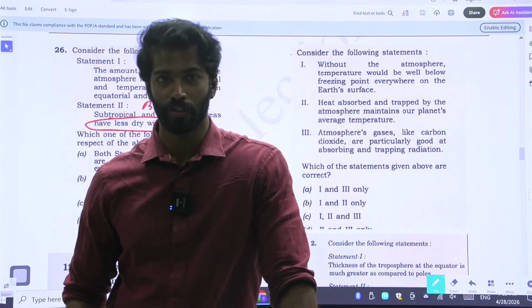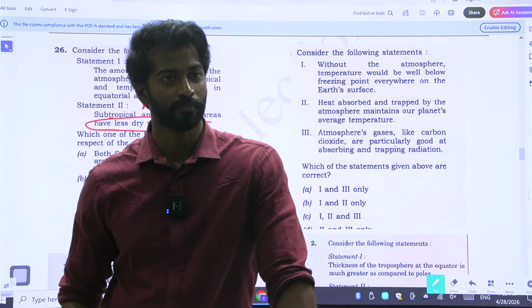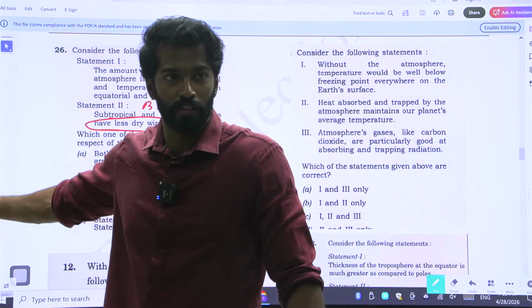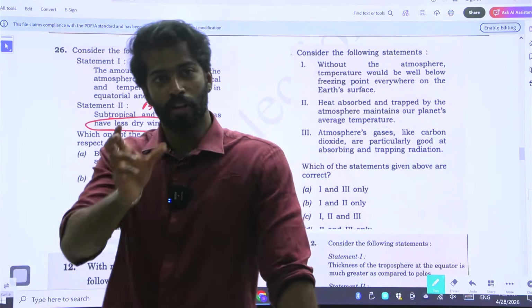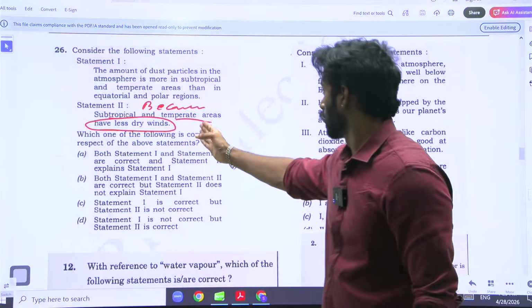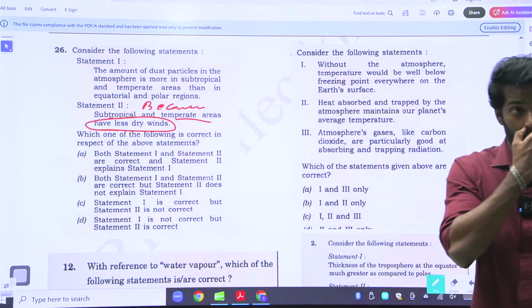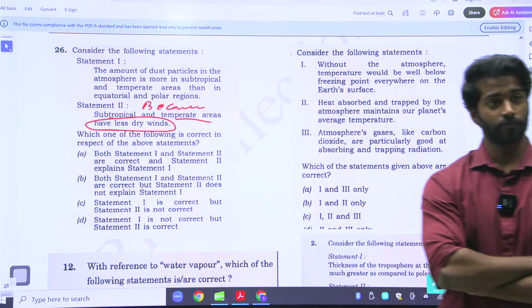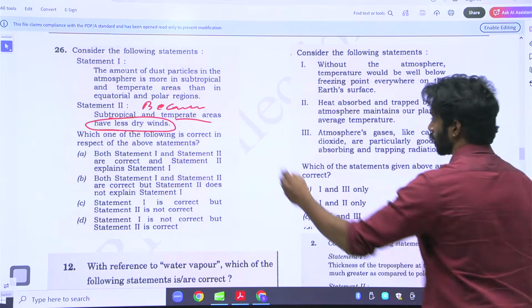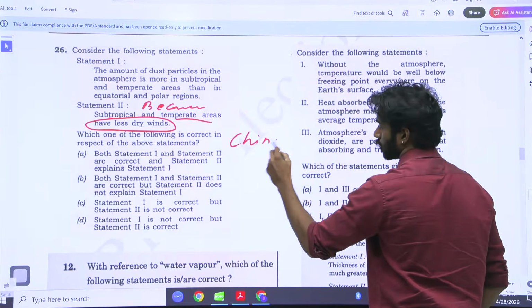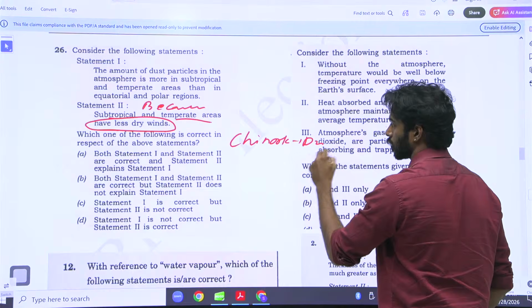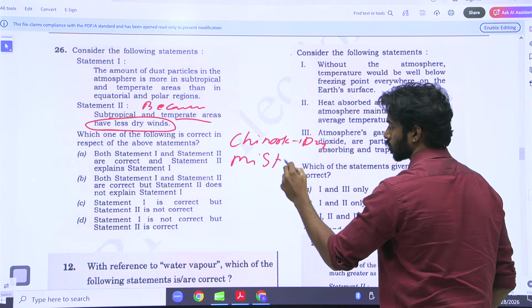What if you get a question on dry winds in UPSC? Because UPSC has already asked on dry winds. What if UPSC asks what are the dry winds present in subtropical and temperate areas? What is Chinook? Chinook, it is dry. Mistral, it is cold.